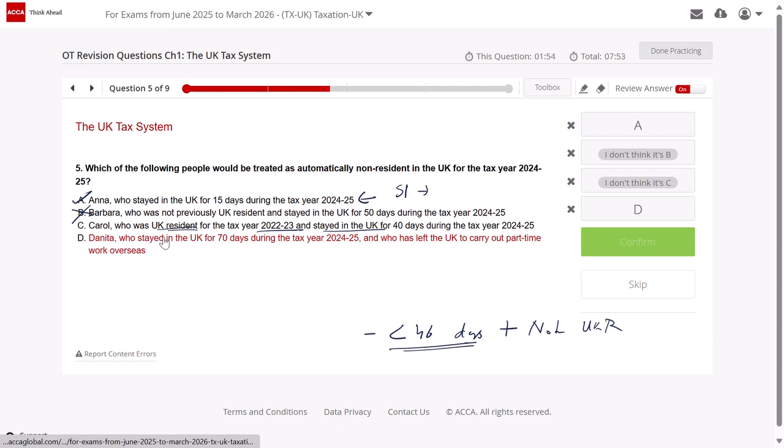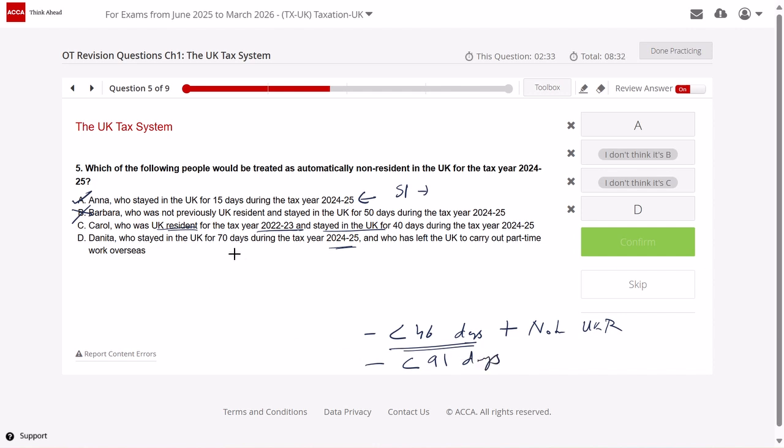D. Danita, who stayed in the UK for 70 days during the tax year 24-25 and who has left the UK to carry out part-time work overseas. Now this is something good. So can I say in case of D, it should have been less than how many days? 91 days.